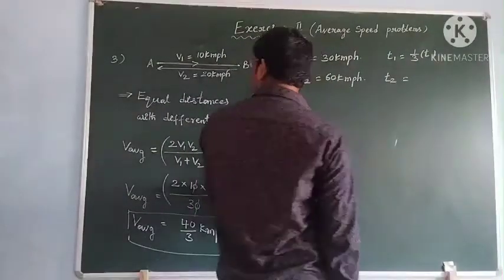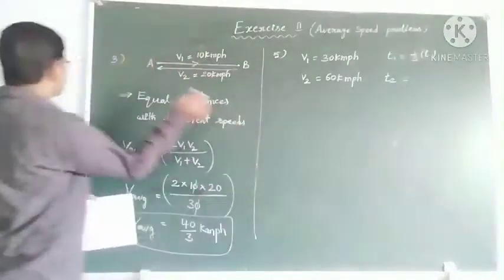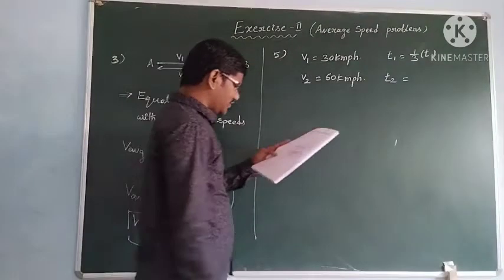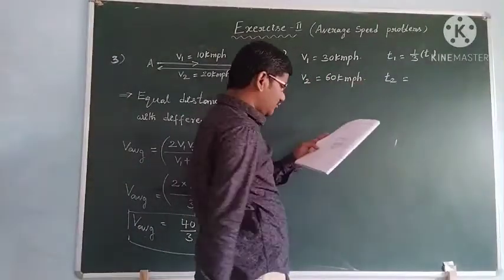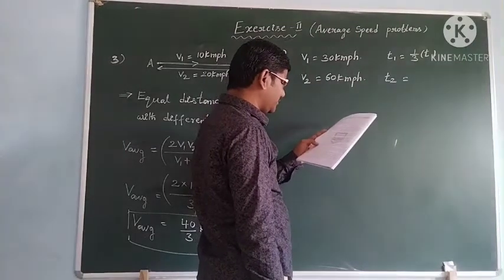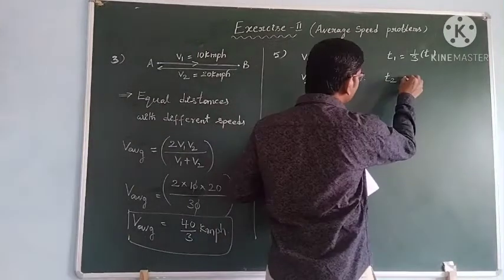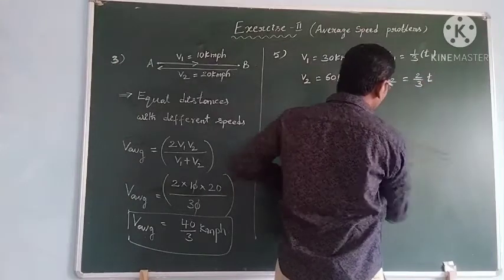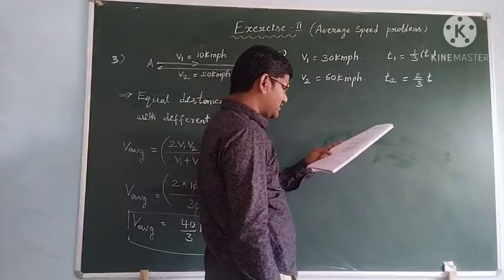Problem number 5 I went to directly, problem 4 I will tell later. The third problem I told you. Now we are going for 5. A boy travels with a speed of 30 kmph in 1/3 of the total journey time and 60 kmph in the remaining journey time, which is 2 by 3 of t. Find the average speed of the boy.